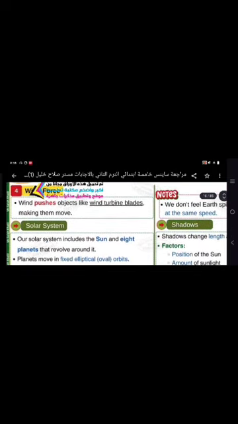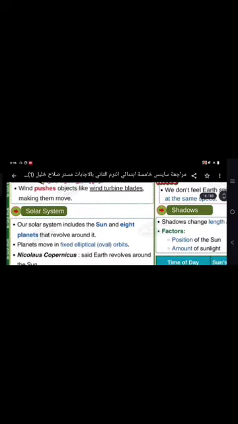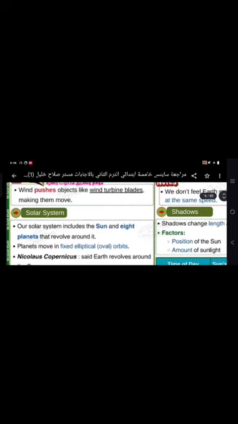Number four, wind force. Wind pushes objects like wind turbine blades, making them move.